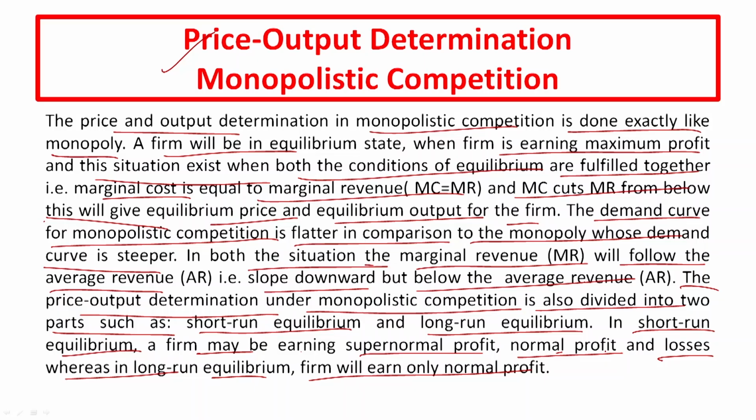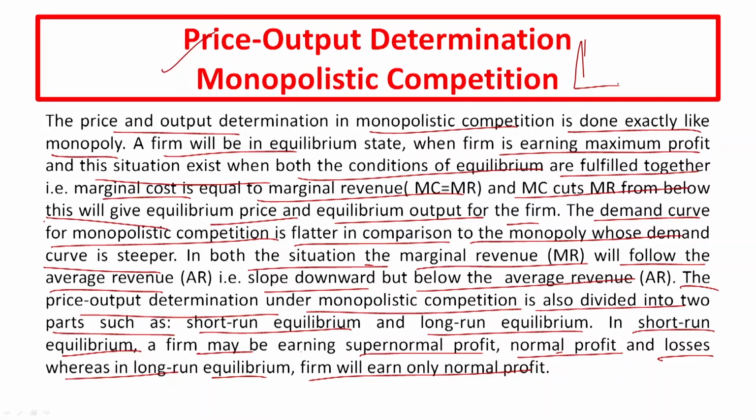That means the price output determination under monopolistic competition is exactly the same as it is done in monopoly. In this also we are going to use the MC and MR approach, that is marginal cost and marginal revenue. Under monopolistic competition also, to find the equilibrium point, we need two conditions to be satisfied: MC is equal to MR and MC cuts MR from below.